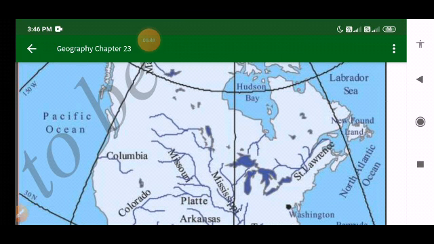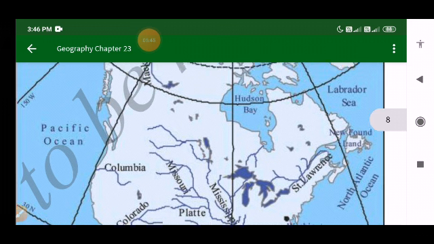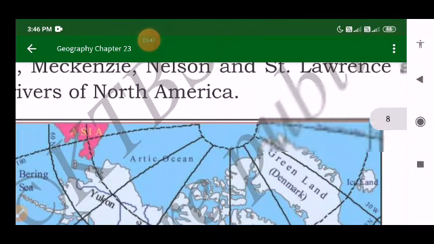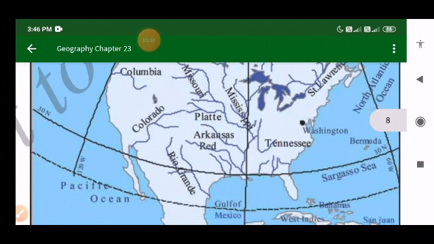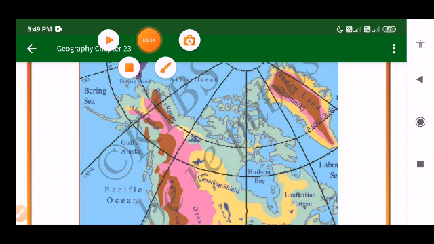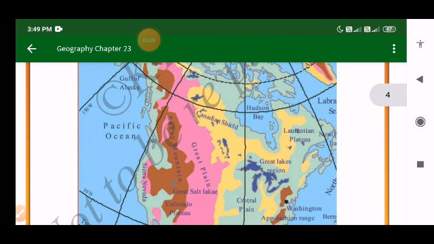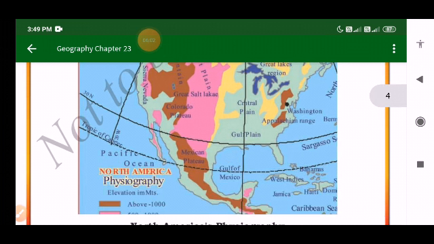And here a number of small water bodies are found. There are many numerous water bodies. For example, the Gulf of Mexico, right?